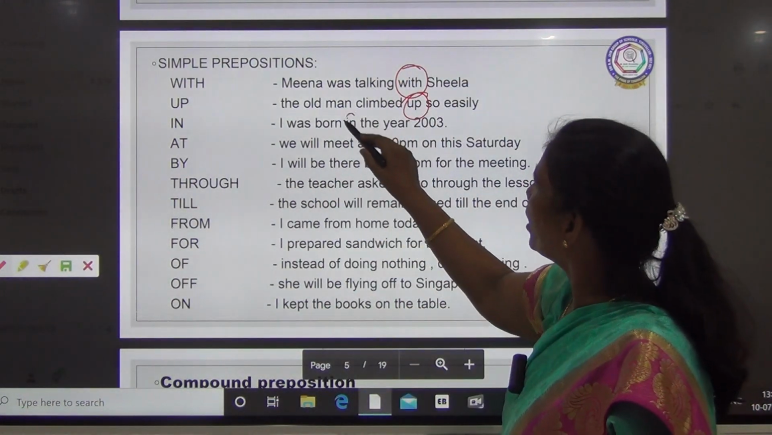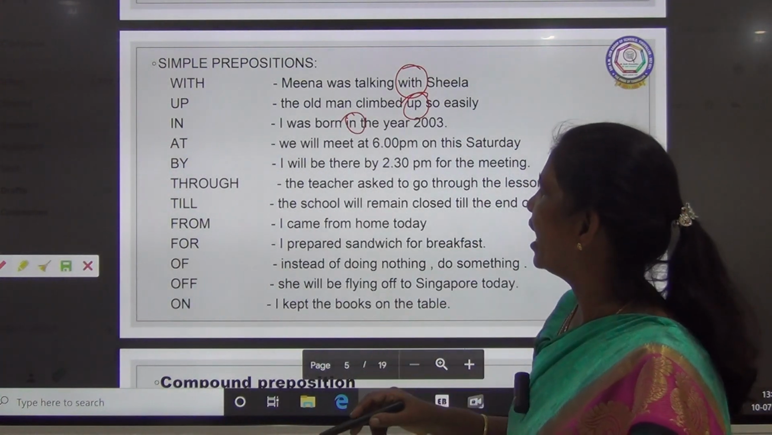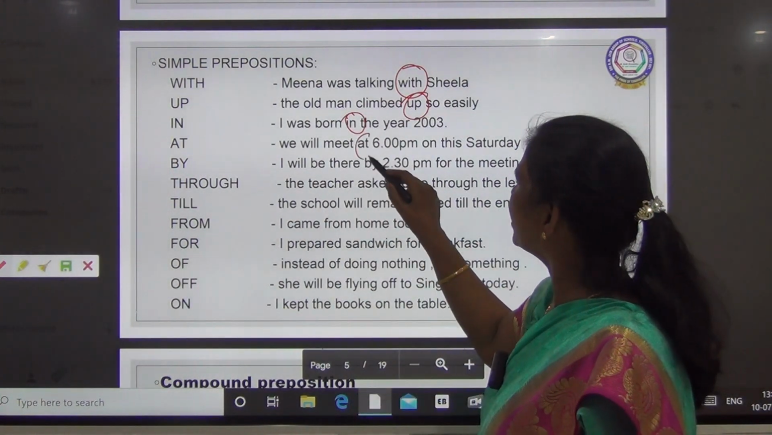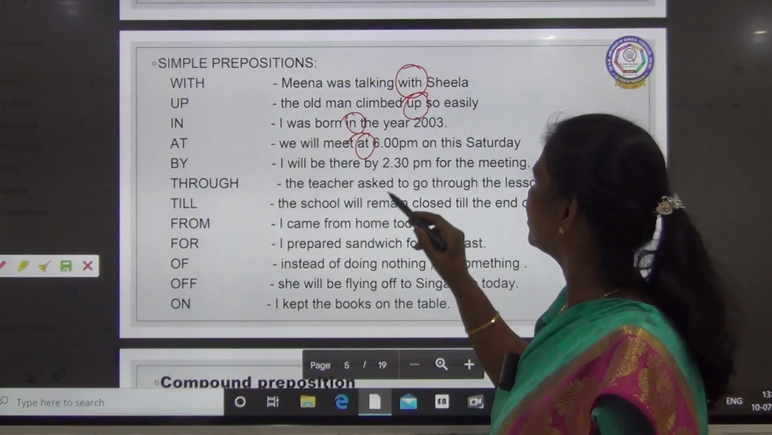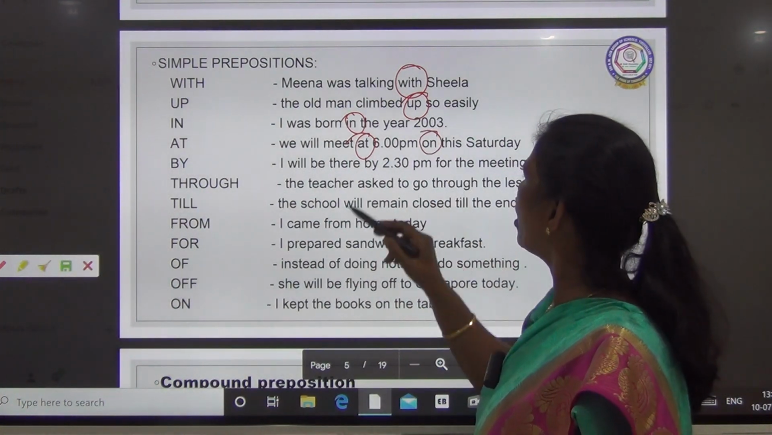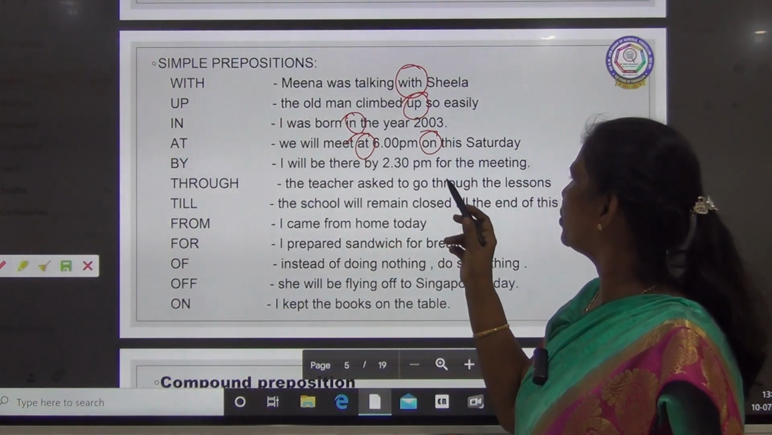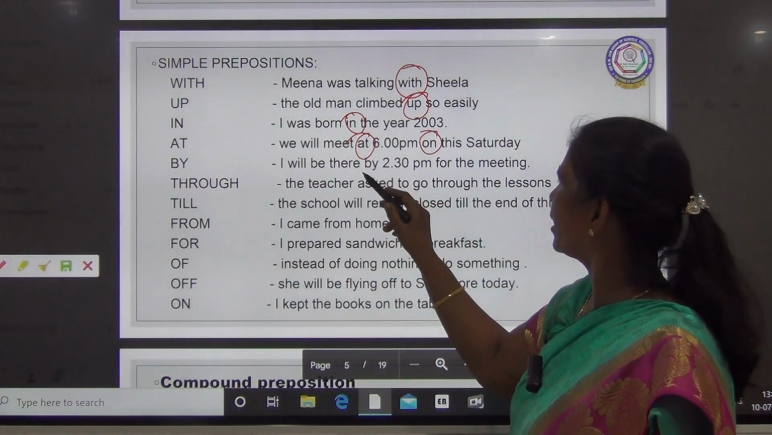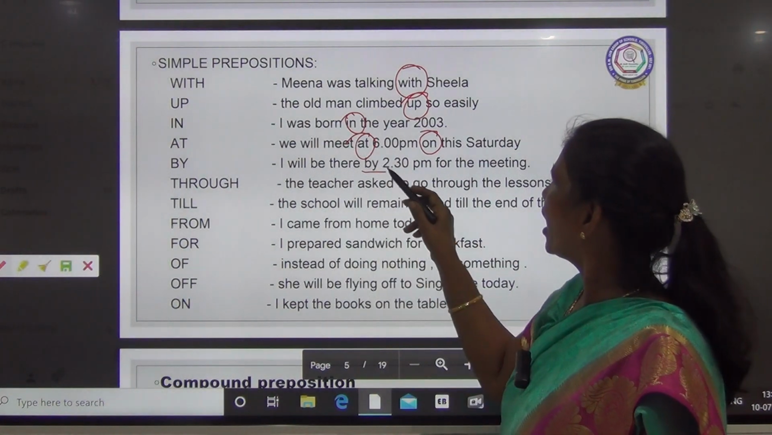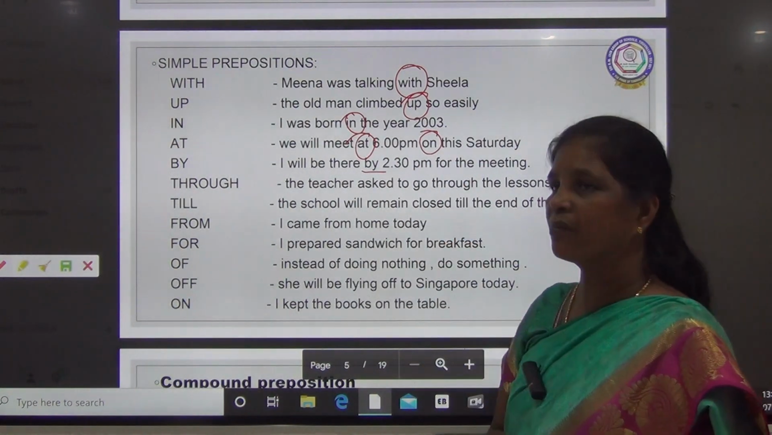In: I was born in the year 2003. At: we will meet at 6 p.m. on this Saturday. So, on is also a preposition. By: I will be there by 2:30 p.m. for the meeting. So, by the time. So, at, on, by are all time words.